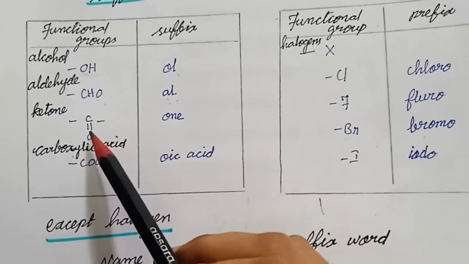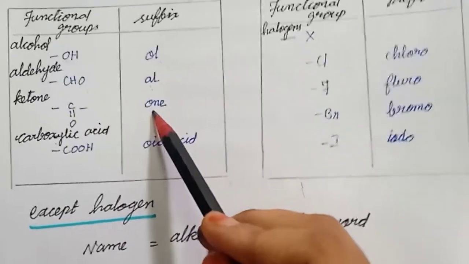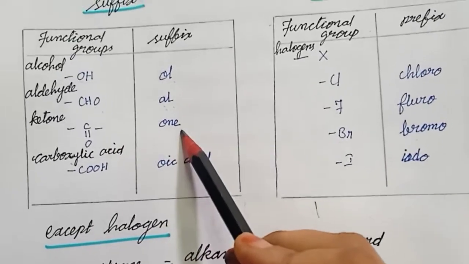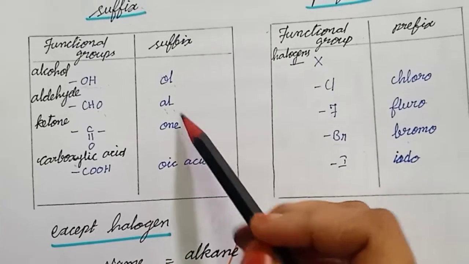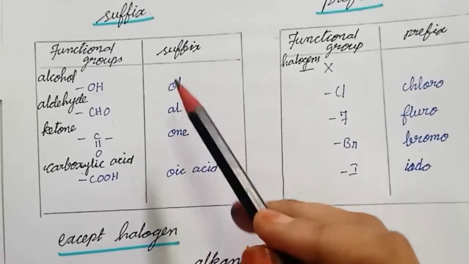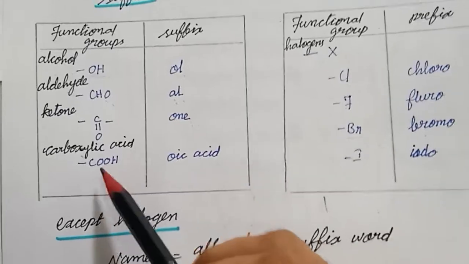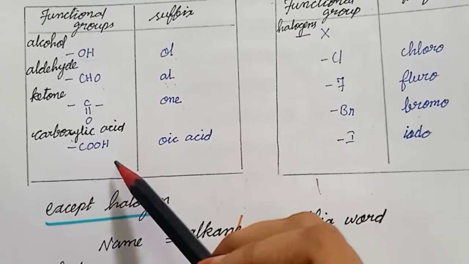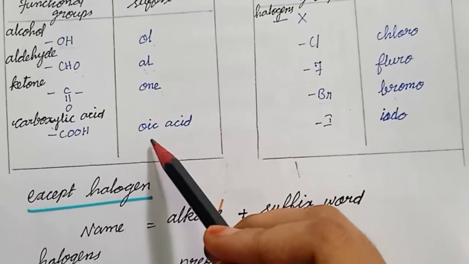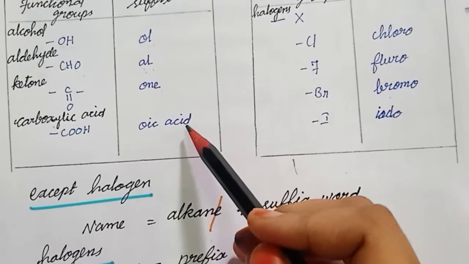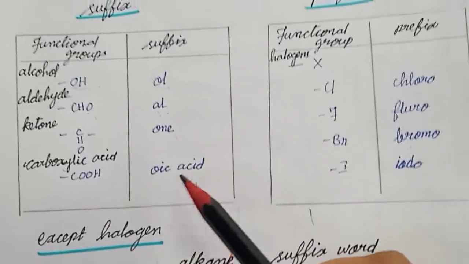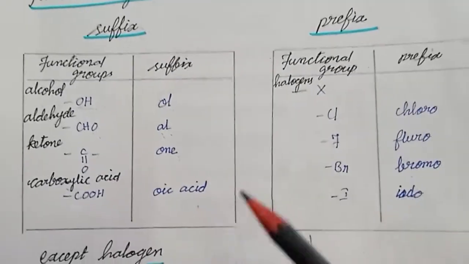And next ketone, that indicating word is ONE, added as the suffix for the name. Next carboxylic acid, that indicating word is OIC ACID, oic acid, it is the suffix.